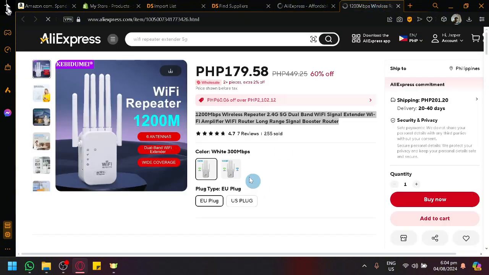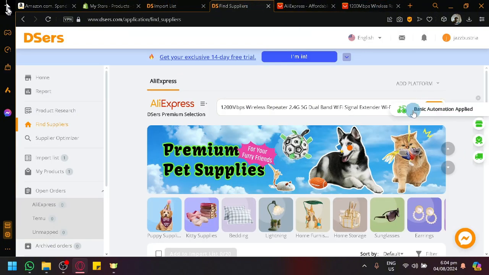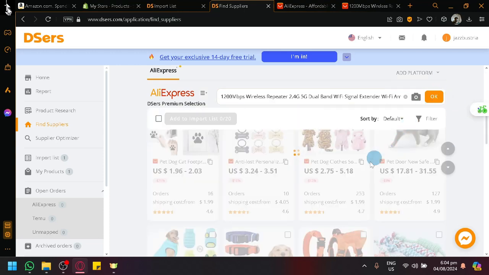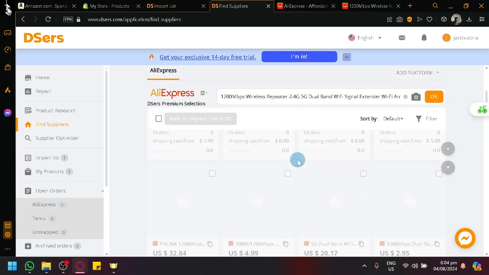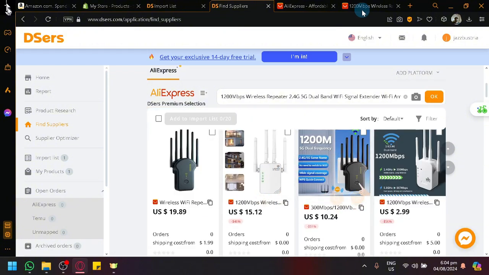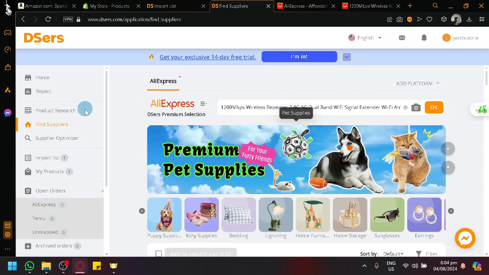Or you could also copy the image itself, like download this image, and then use the image feature over here. It's going to search. As you can see, it's currently searching. And there we go. You will be able to find the exact same products and different similar products to what you have searched. And then you could simply add it to your store.